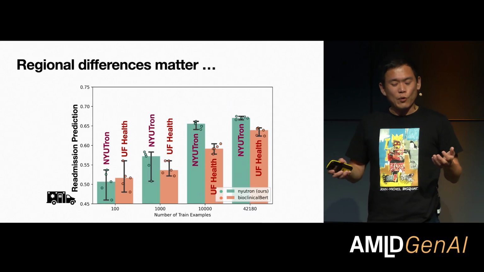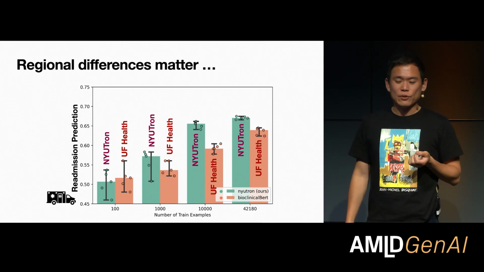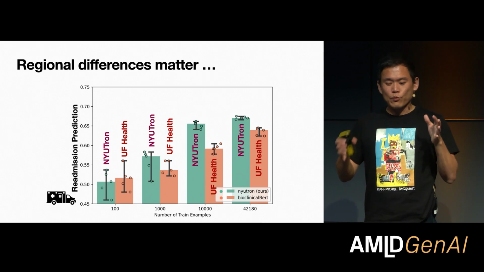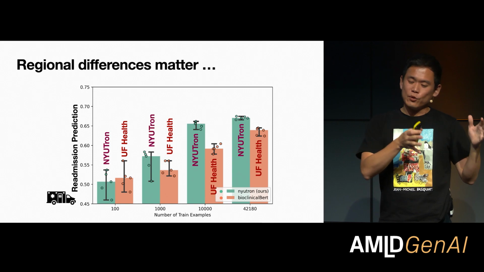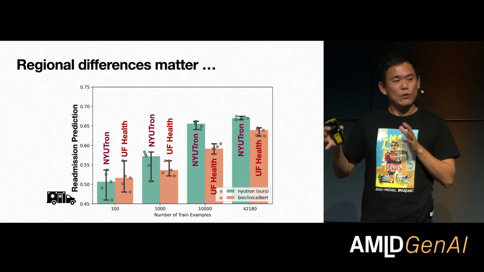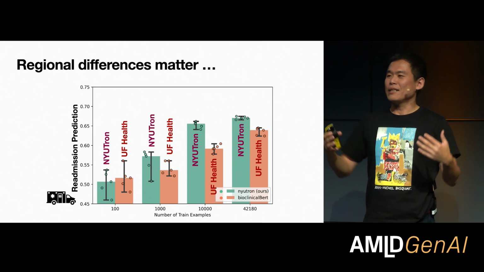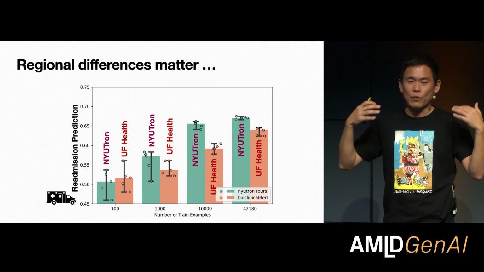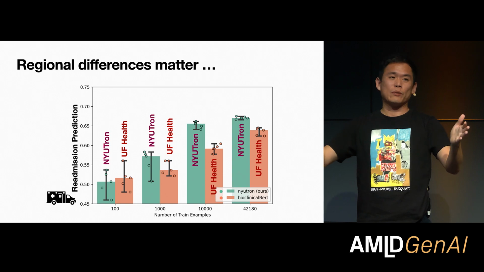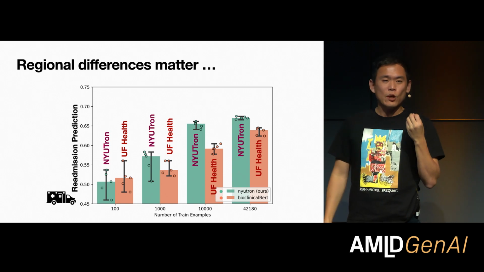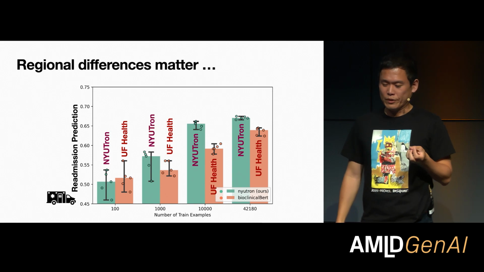And furthermore, we noticed that there is a big dependence on regional differences as well. The model that we trained on our data tended to work better on our own fine-tuning tasks than another language model that was trained on clinical notes from another state, which again, in hindsight, is obvious. But often nowadays what we hear is, here's a gigantic large-scale language model, it's going to solve everything because it's so general purpose. But in reality, when you're trying to solve a real-world problem, the dependence on the data is real.